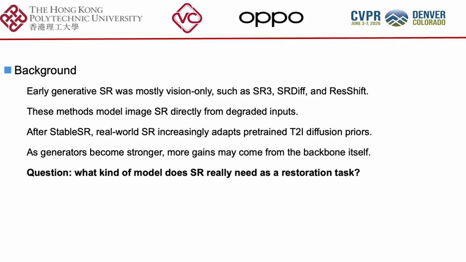Let me first give some background. Early generative VOSR methods were mostly vision-only, such as VOSR3, VOSR-DIFF, and raise shift. These methods directly model image restoration from degraded inputs. However, many real-world VOSR methods started to adapt pre-trained text-to-image diffusion models. This brings strong generative priors.